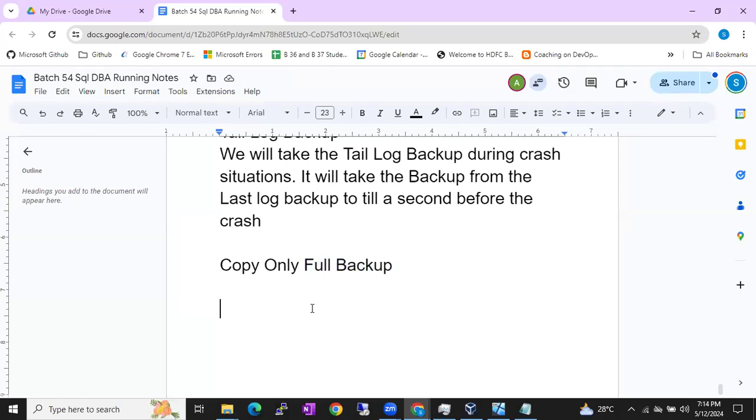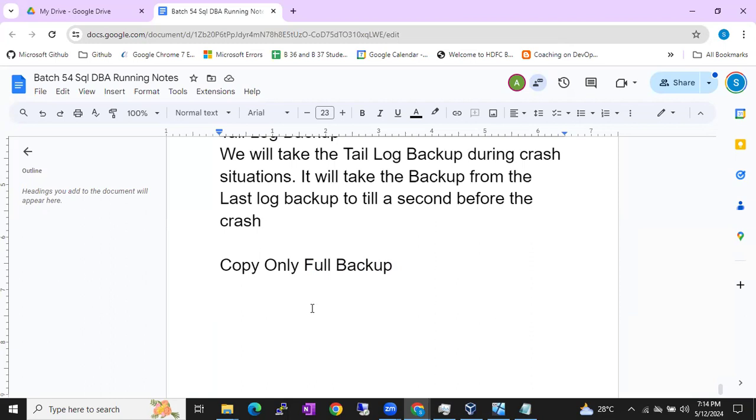In the organization, there are very few chances that we'll take a full backup. Rarely will we take a full backup, but we'll take copy only full backup regularly, right? So we'll first discuss what the copy only full backup is.